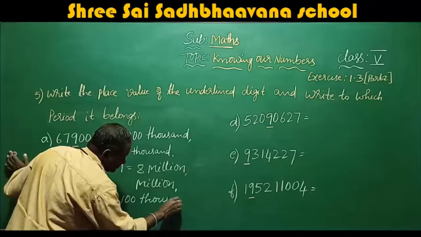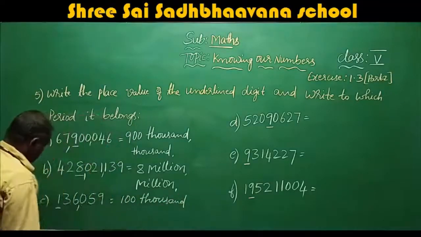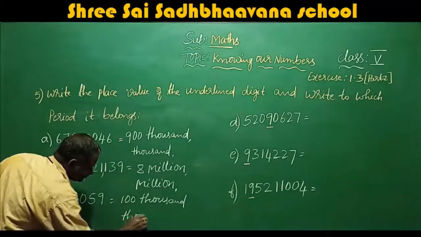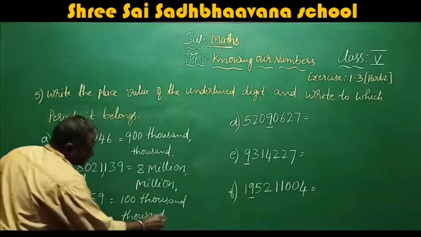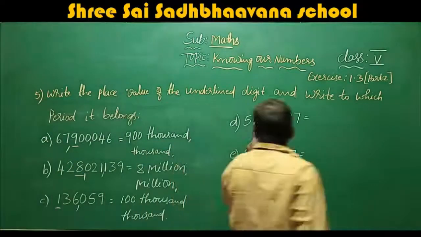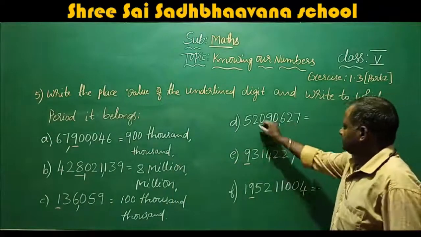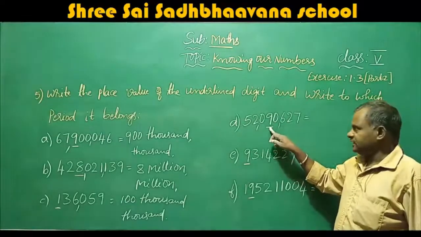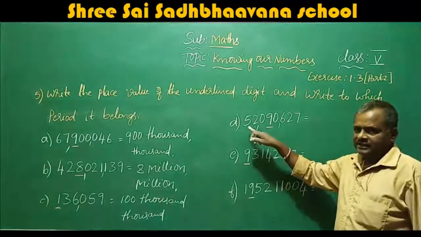The place value of 1 is 100,000, so it is in the 1000 period. When you come to here, unit, 10, 100, 1000, 10,000, 100,000, million, 10 million.